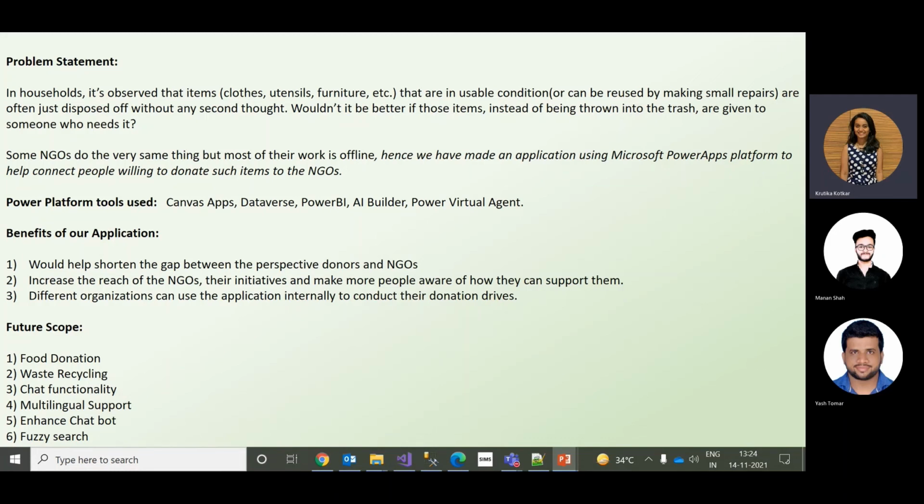The chat support, for better communication between the donor and NGO. We've decided to make our chatbot with more functionality, where a donor or NGO could also request a certain item or donate a certain item using the chatbot. Then there is a fuzzy search implementation, where we could search for any item across the application. So that was it about the Danveer application.